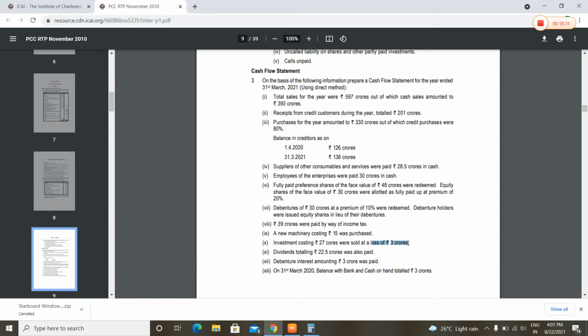And cash from financing activities: redemption of preference shares, 48 crores. Premium, we will not consider, as it is a direct method. And then proceeds from equity shareholders.